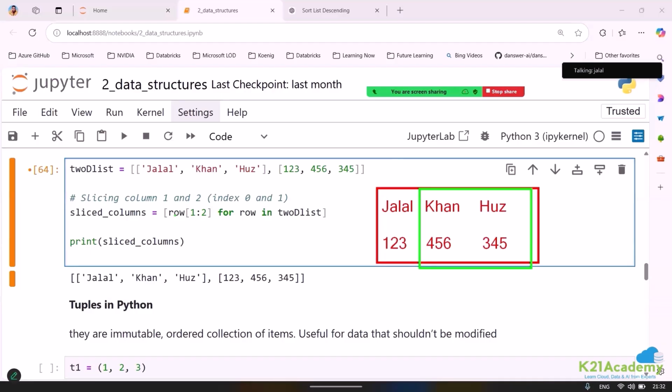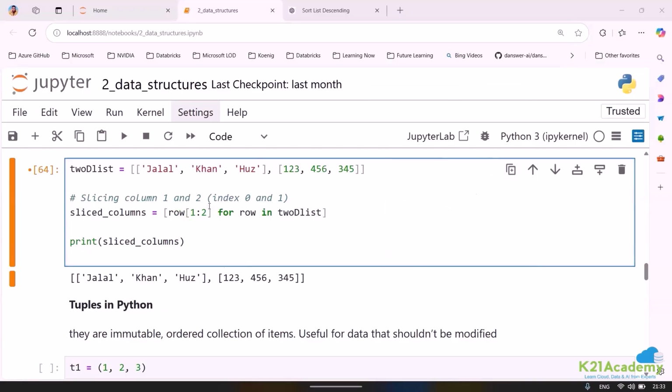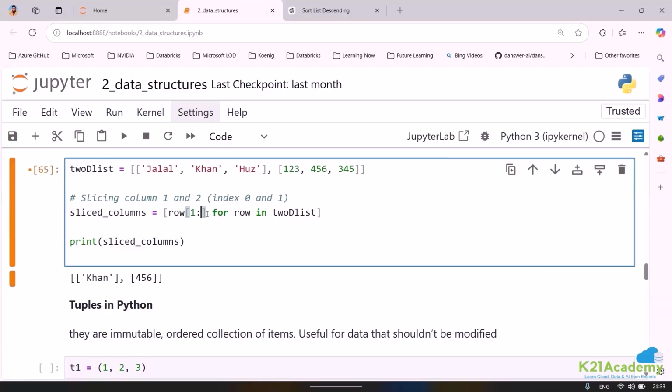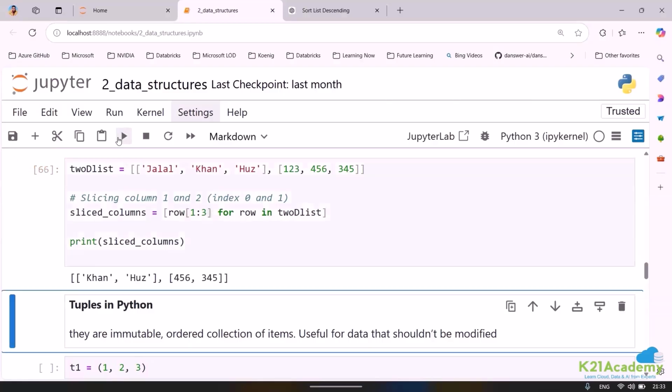So I told we can specify i. This is not row, you can even specify it as i index. Okay, so we are asking which index of a column we want. So this is index number 0, this is index number 1, and this is index number 2. So you told we need to go from 1 to 2. So if I write this 1 to 2, and if I run this, can you see? Am I getting everything or am I only getting 1? So it should be 1 and 3. And now if I run this, can you see? I hope that makes sense.